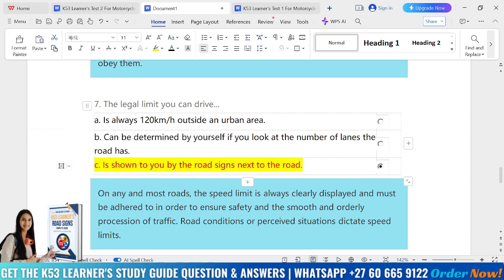So our note says, on any or most roads, the speed limit is always clearly displayed and must be adhered to in order to ensure safety and smooth and orderly procession of traffic. Remember, road condition and perceived situation dictate speed limits. Okay, so remember that your speed limit is always shown to you by the road signs next to the road.